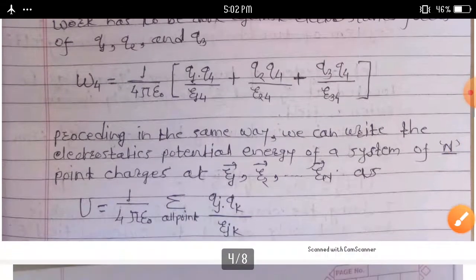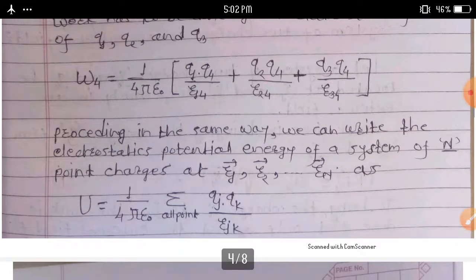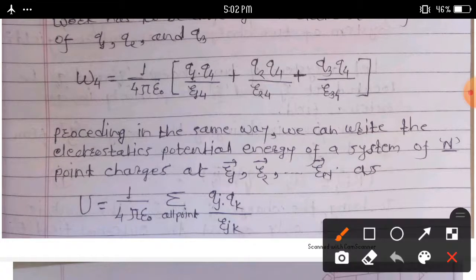Proceeding in the same way, we can write the electrostatic potential energy of a system of n point charges at R1, R2 up to Rn.